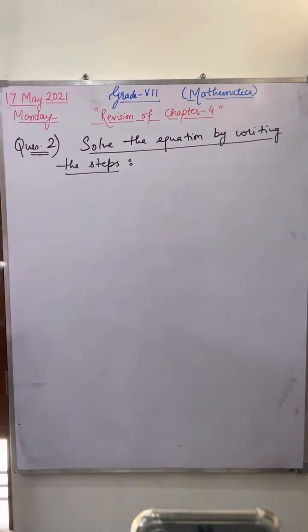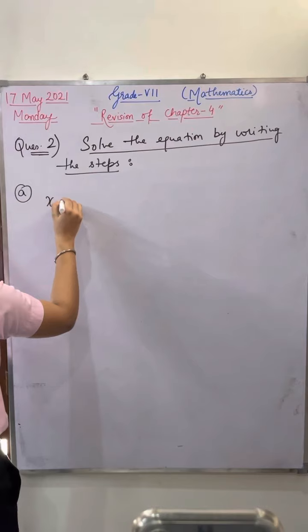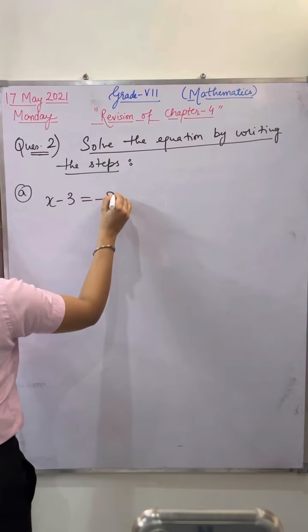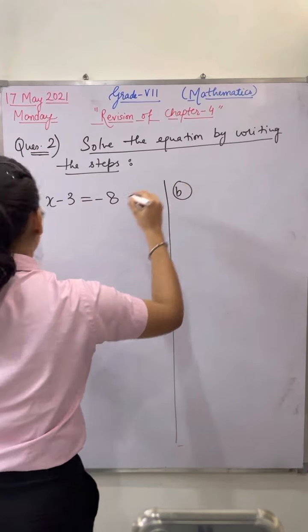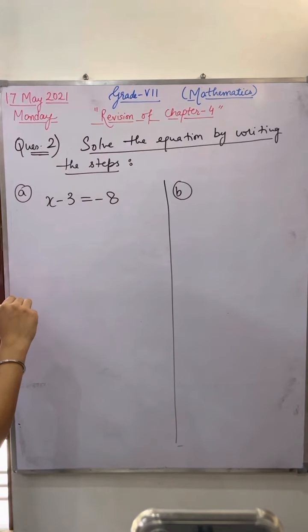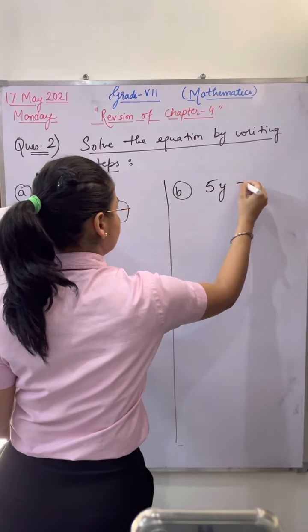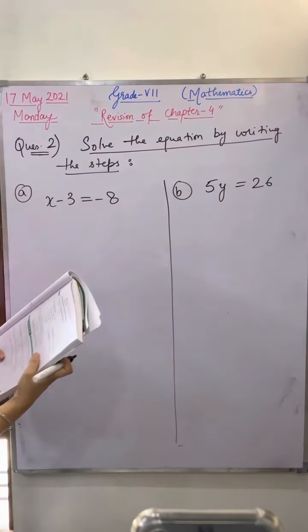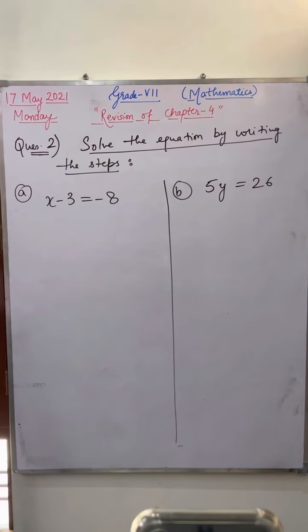The first question: A part is x minus 3 equals minus 8. And the B part is 5y equals 26. I'm going to start with the simplest questions, and then we'll discuss the other questions.